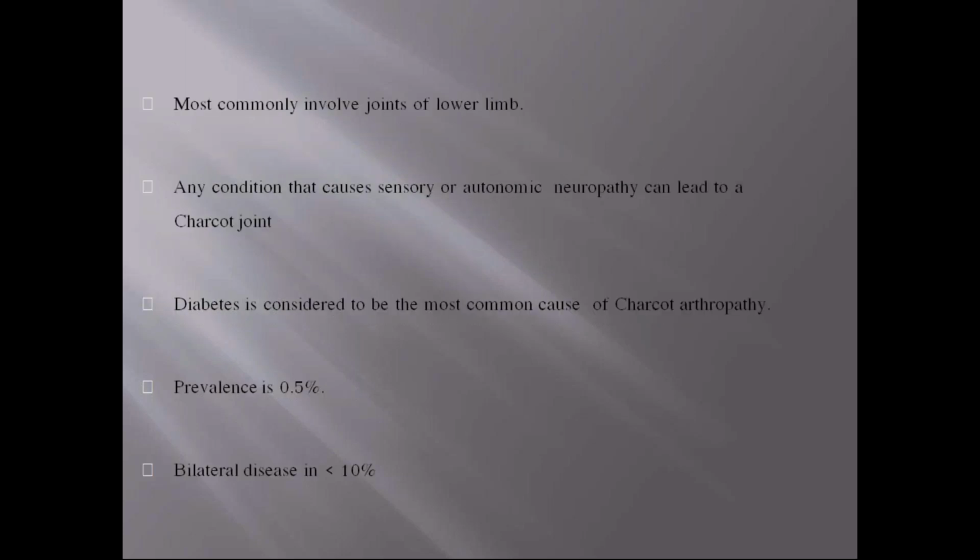It most commonly involves joints of the lower limb, because these are the joints where we bear weight, and so more destruction occurs. Any condition that causes sensory or autonomic neuropathy can lead to Charcot joints. In sensory or autonomic neuropathy, the sensations are lost, so due to that, destruction occurs. Diabetes is considered to be the most important cause of Charcot arthropathy. Prevalence is 0.5% and it's bilateral in 10%.